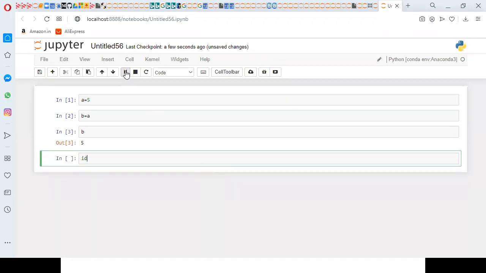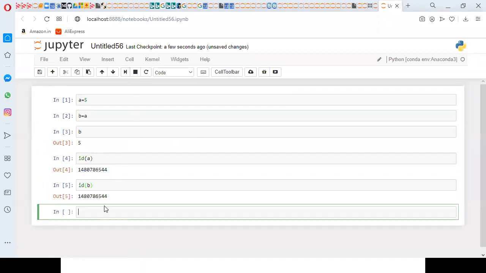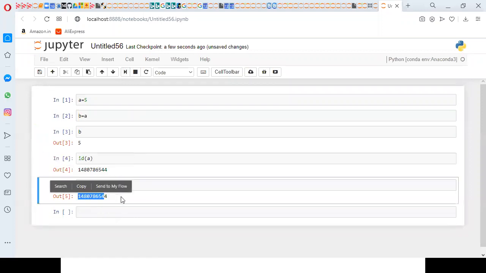When you observe the id of a, I'm going to define the id of b also, just to observe them. Actually, a and b are different variables, but when you observe the id of a and the id of b, both are the same. Why? Because both are referring to the same object.